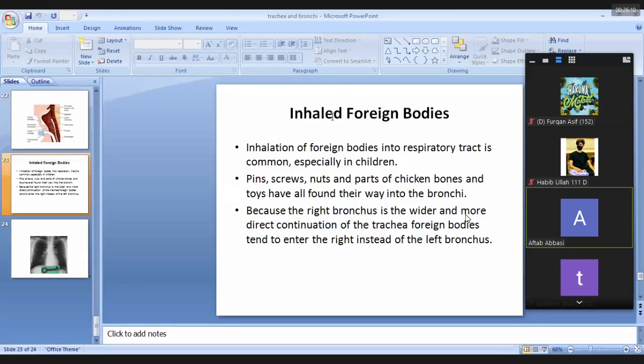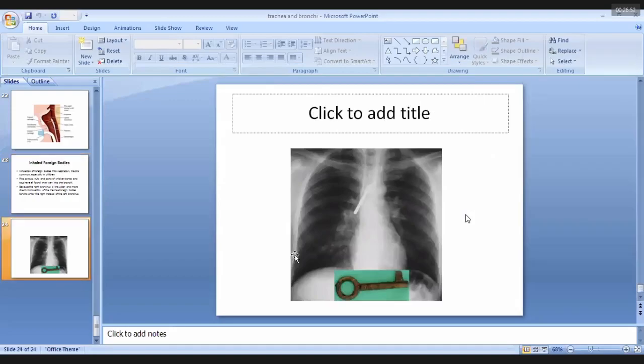Another clinical correlate is inhaled foreign bodies. Inhalation of foreign bodies into the respiratory tract is common, especially in children. They inhale pins, screws, or any object, and they get stuck in the bronchi. Because the right bronchus is much wider and more in direct continuation, more vertically placed, foreign bodies usually tend to enter the right side instead of the left main bronchus. The reason is that the right main bronchus is much wider and vertically placed as compared to the left one.